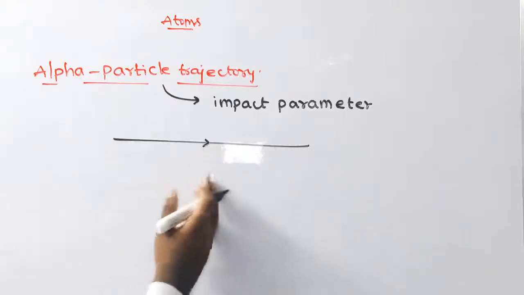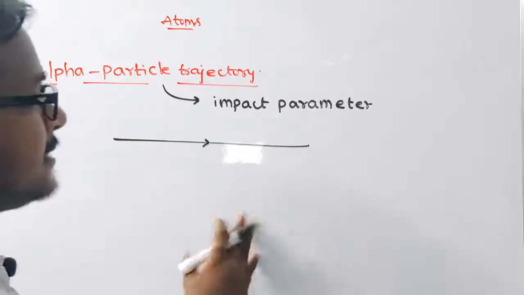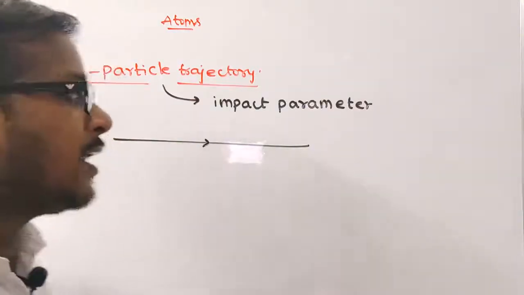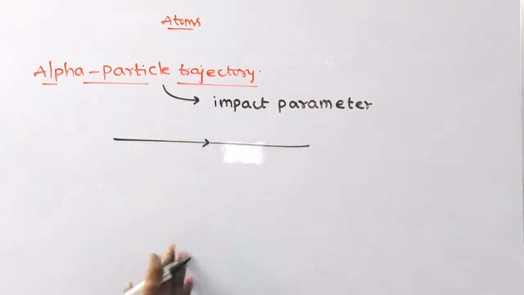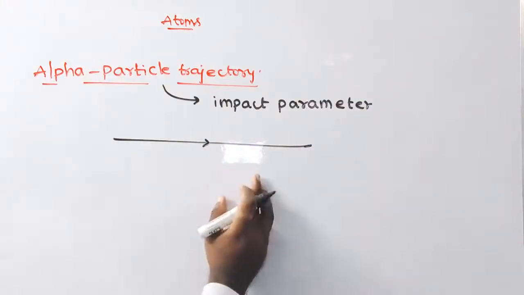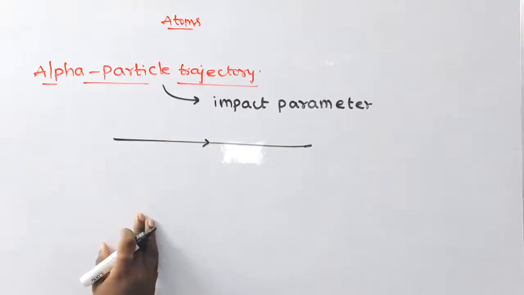As I already told you in the Rutherford nuclear model of the atom, or alpha scattering model, some particles are deflected, some are undeviated.